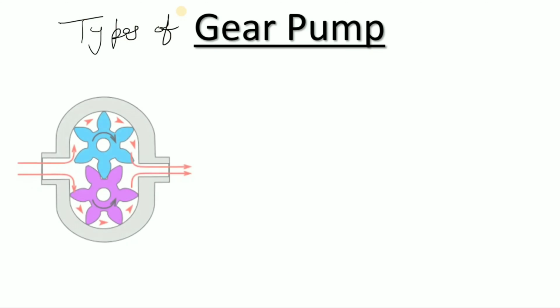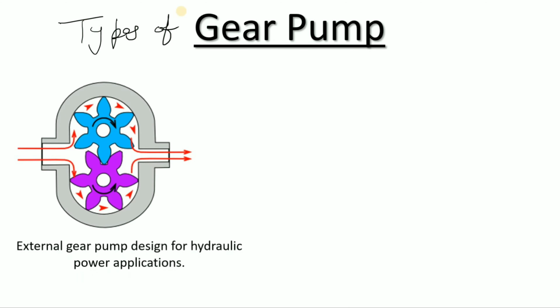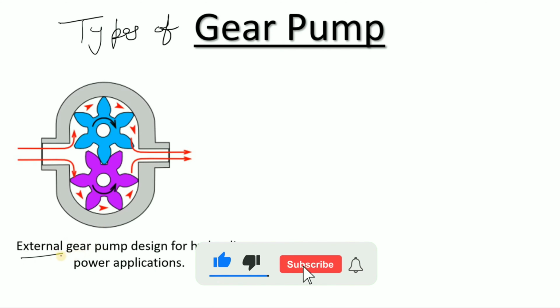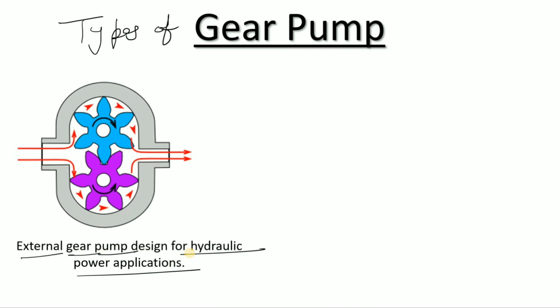Right. So now let's discuss the types of gear pump. The first type is the external gear pump. As the name suggests, the external gear pump is designed for hydraulic power applications. This is the front view of your external gear pump. You have studied this in engineering drawing.